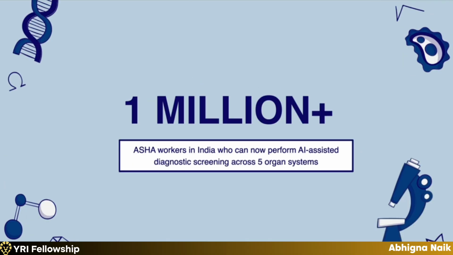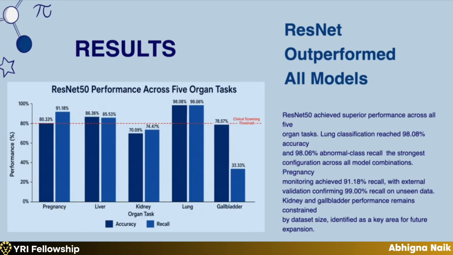The scale of potential impact is that India specifically has around 1 million ASHA workers, who are basically social workers who don't have radiologist accessibility, and they work in primary rural healthcare centers. So we believe that with our model, we can help around 1 million who have zero access to such imaging diagnostics. And these are our results.